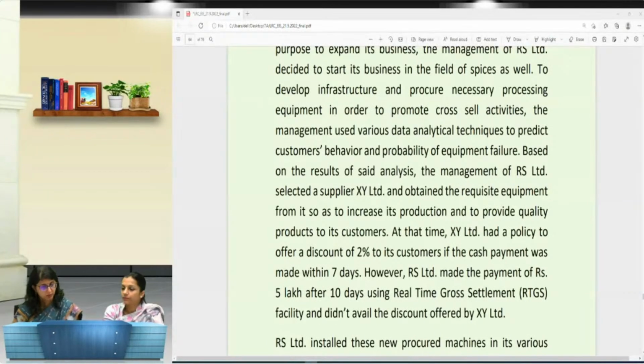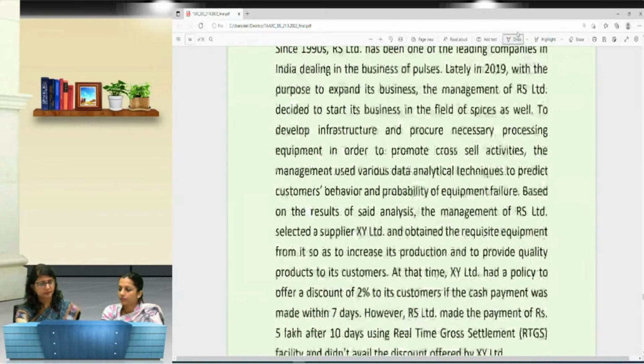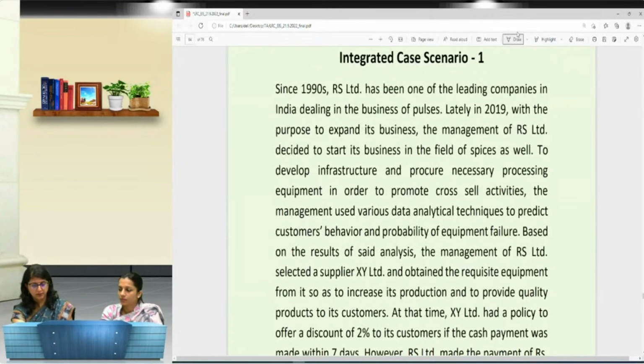Okay, now we can talk about the integrated case scenario. So please read the question very carefully, because based on this, we will be posing certain questions to you. Since the 1990s, RS Limited has been one of the leading companies in India. They deal in the business of pulses. Lately, in 2019, with the purpose to expand its business, the management of RS Limited decided to start its business in the field of spices as well.